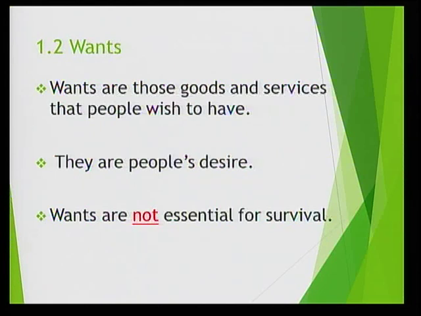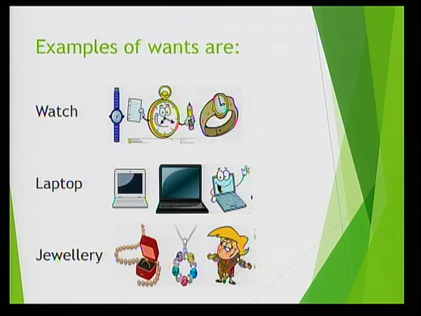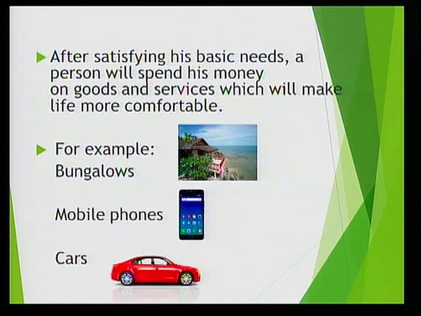Wants are our desires. They are not essential for survival, but people want them as they make our life more comfortable and more pleasing. You may see a few examples of wants, like watches, laptops, jewelry, or cars. After fulfilling their needs, that is, after having essential items required for survival, people will want to have items which will make their life more comfortable. For example, they will want to have a car to travel or a mobile phone to communicate.